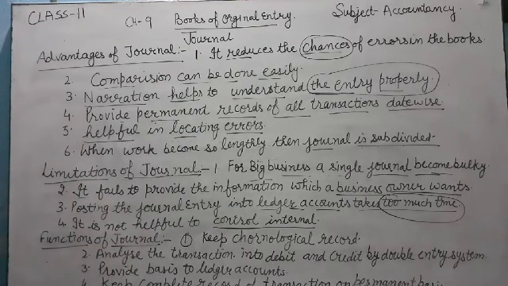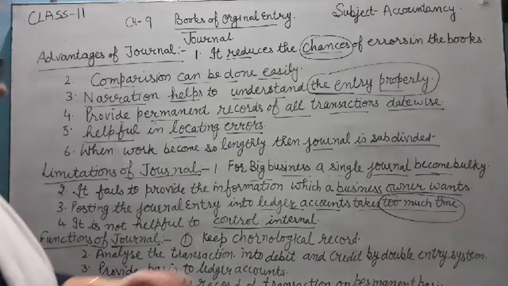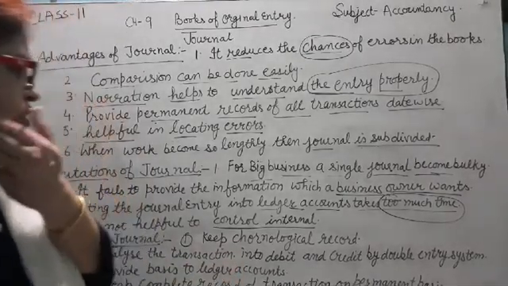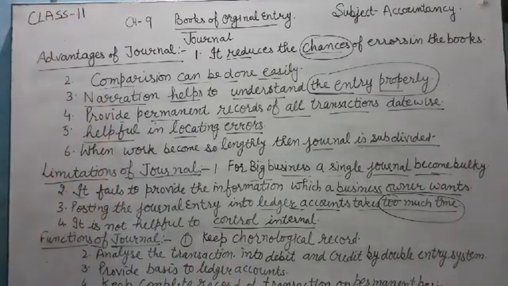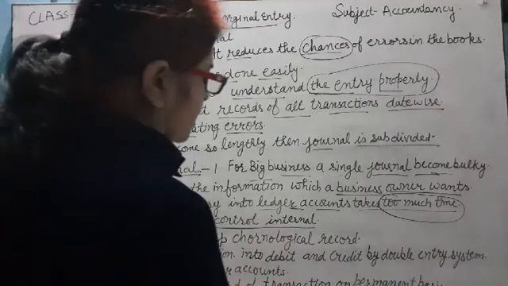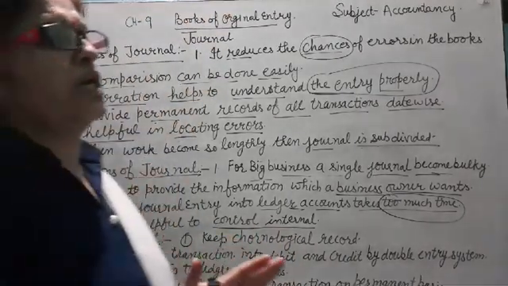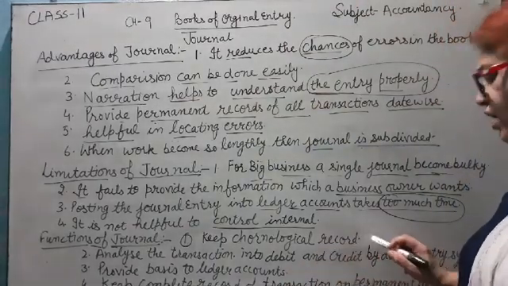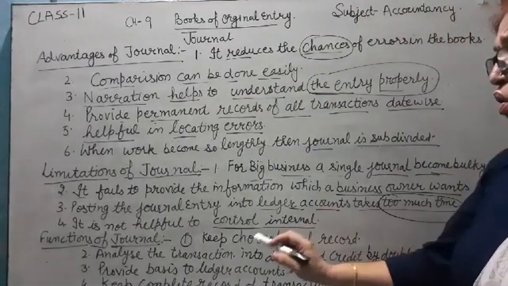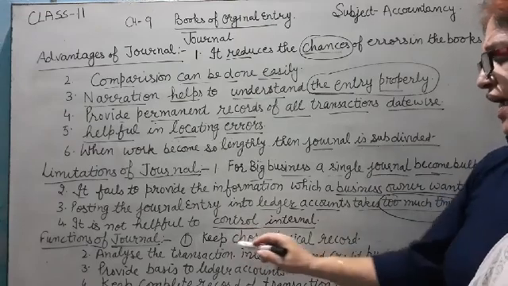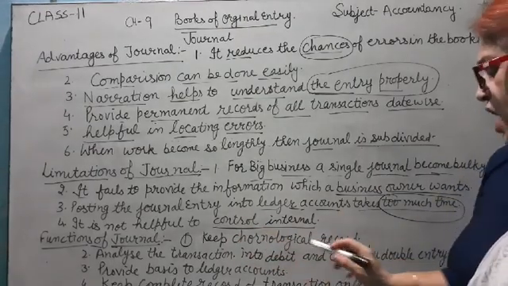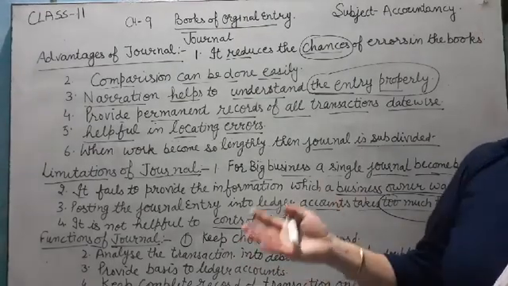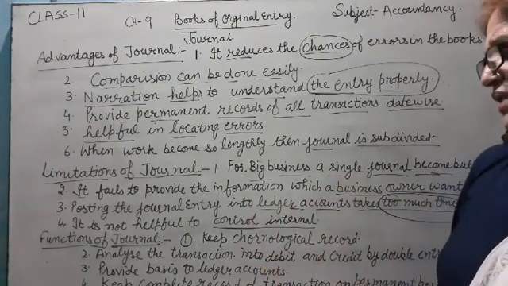Next are the functions of journal. A journal performs a lot of work, and the first is to keep a chronological record, because in the journal transactions are recorded in chronological order, that means date wise. So when we check the journal, it maintains the chronological record of the business transactions.